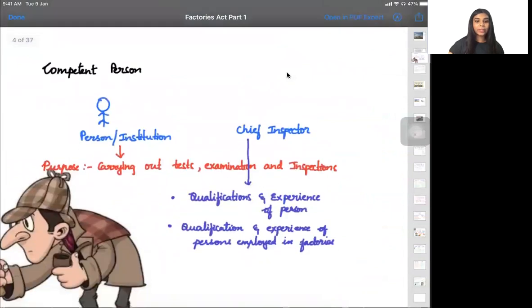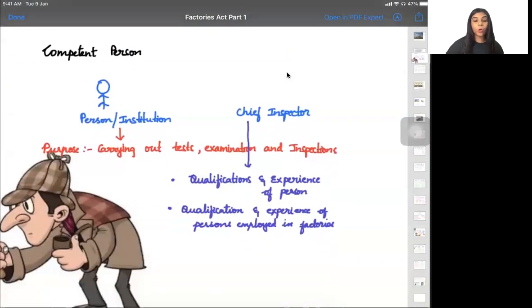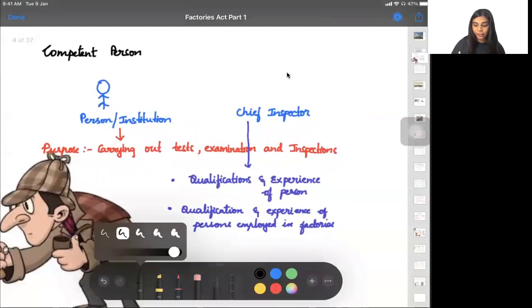Moving ahead, here we are talking about a person called the competent person. Who is this competent person? The person you can see in the photo is the chief inspector.